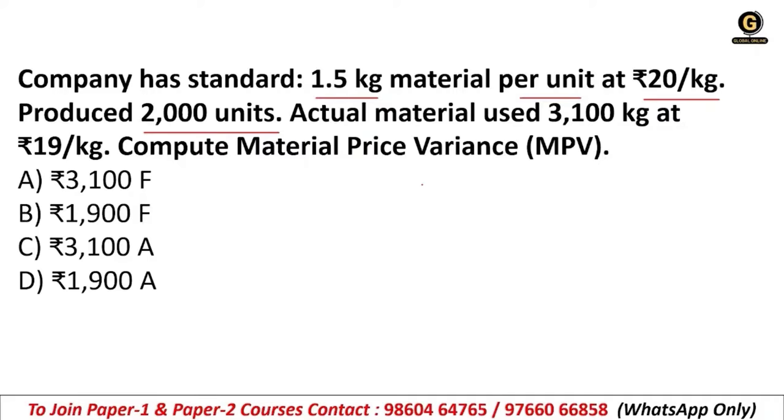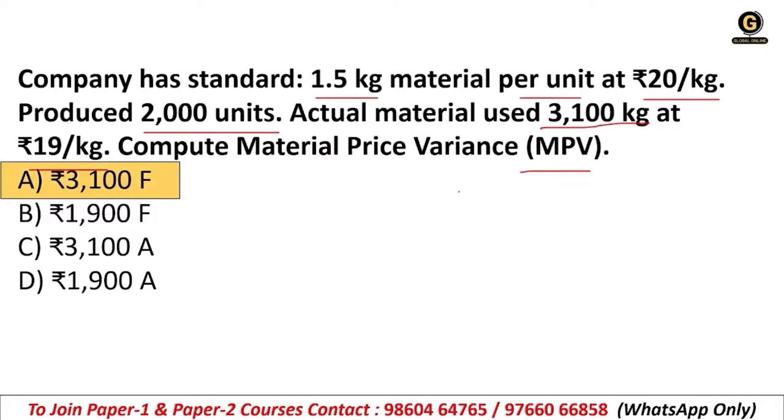The actual material used is 3100 kg at 90 rupees per kg. So standard is given, actual is given. What will be the material price variance, MPV? If you remember the formula, try to calculate it.